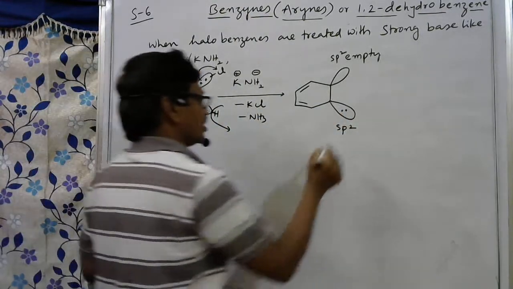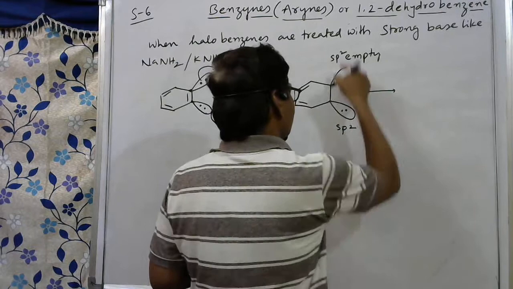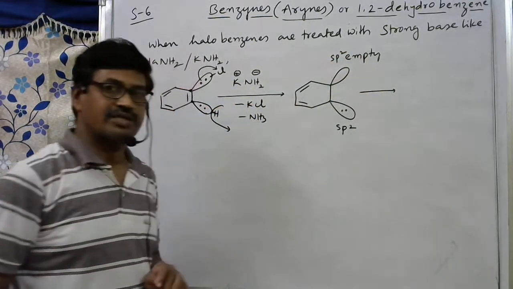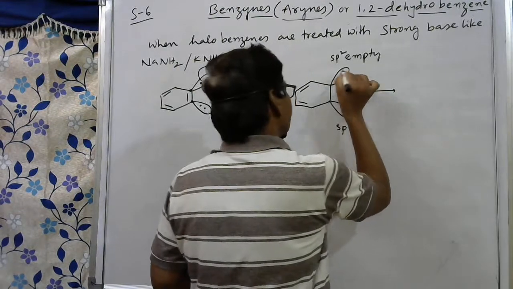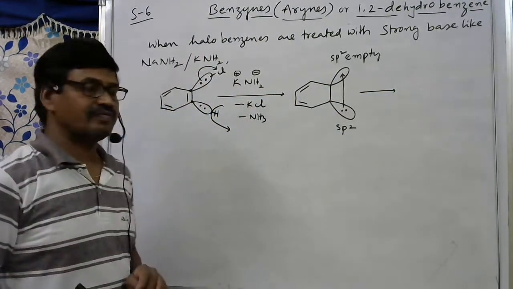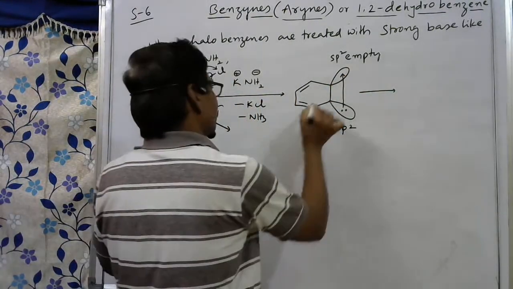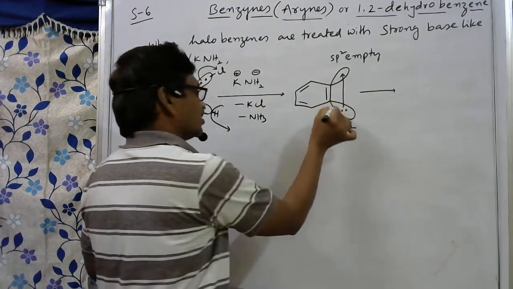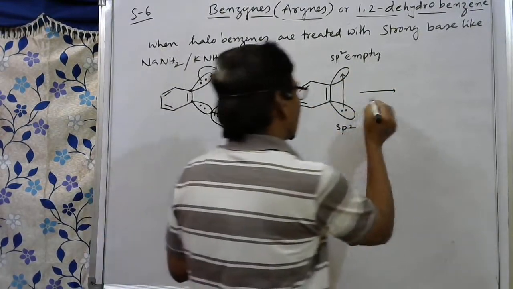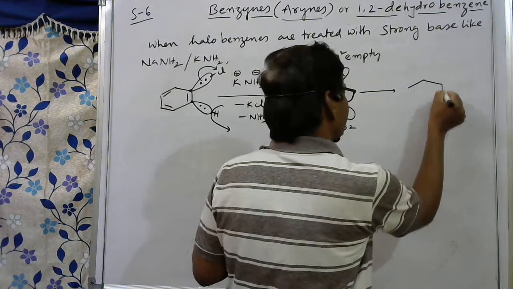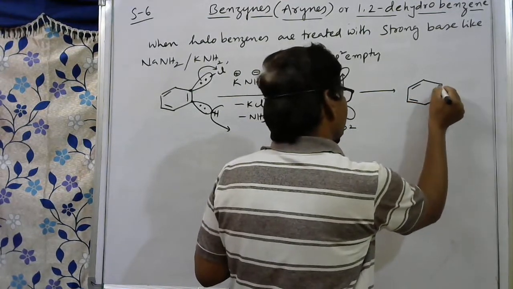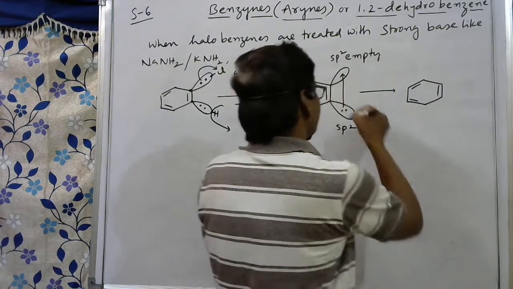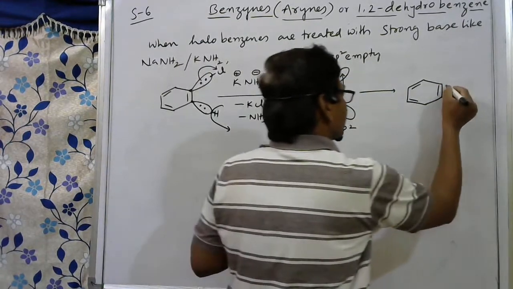Now, there is a coordinate covalent bond between these two orbitals. There is overlapping that takes place, meaning this electron pair is donated to this vacant orbital. Already here one bond is there, no, two bonds are there. So after this, we get one bond here, one bond here, already a double bond is present, and because of this overlapping, we get one more bond.